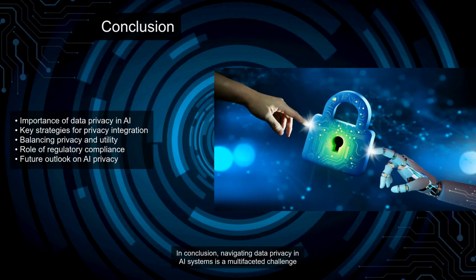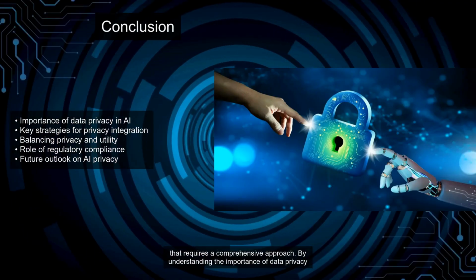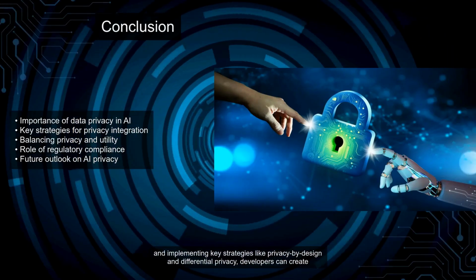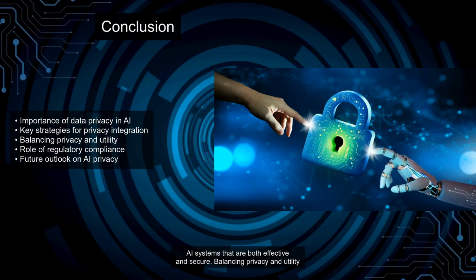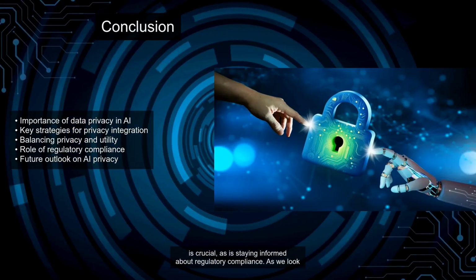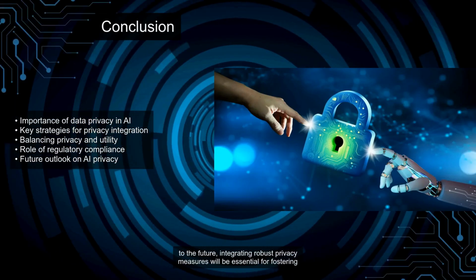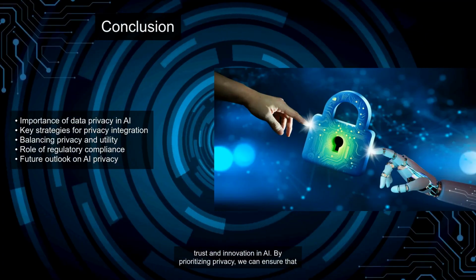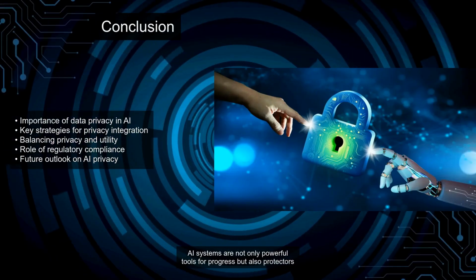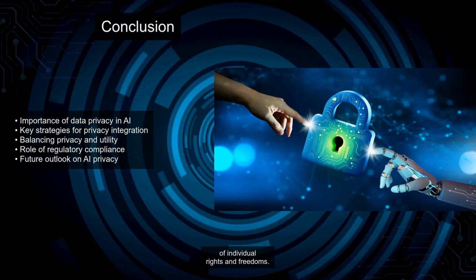In conclusion, navigating data privacy in AI systems is a multifaceted challenge that requires a comprehensive approach. By understanding the importance of data privacy and implementing key strategies like privacy by design and differential privacy, developers can create AI systems that are both effective and secure. Balancing privacy and utility is crucial, as is staying informed about regulatory compliance. As we look to the future, integrating robust privacy measures will be essential for fostering trust and innovation in AI. By prioritizing privacy, we can ensure that AI systems are not only powerful tools for progress but also protectors of individual rights and freedoms.